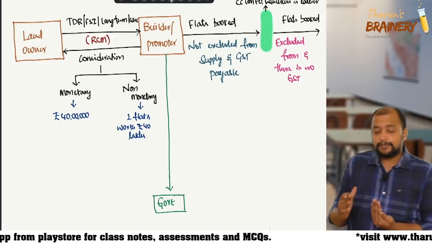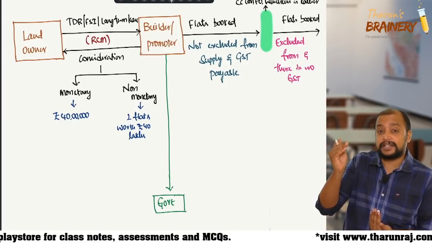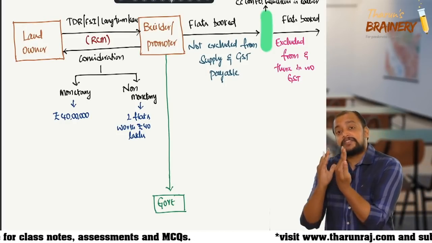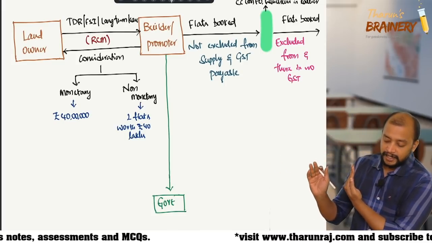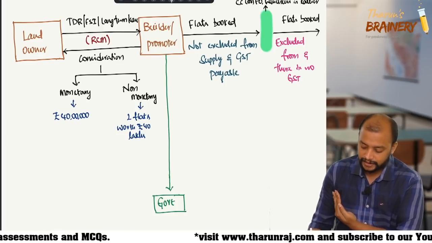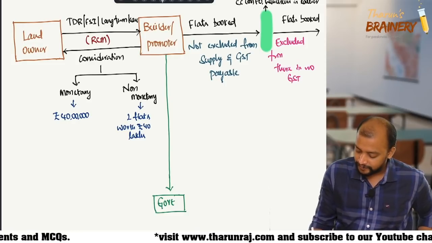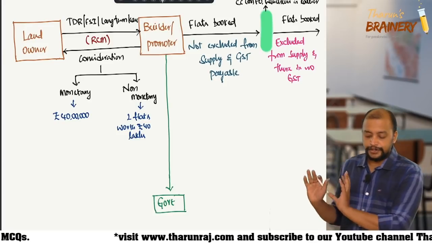Now, why sir? Because it will become supply even if part of the consideration is received before completion certificate or first occupation, whichever is earlier. If the flats got booked after completion, it is excluded from supply. And there is no GST.